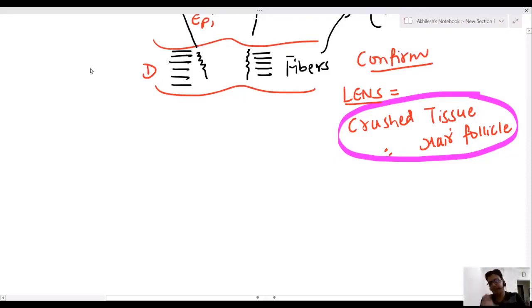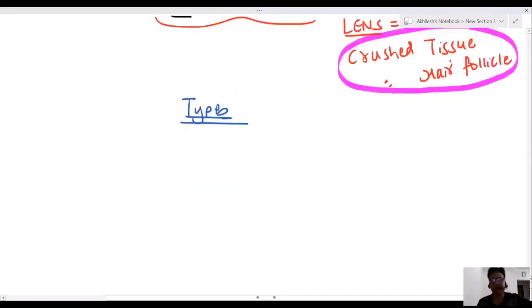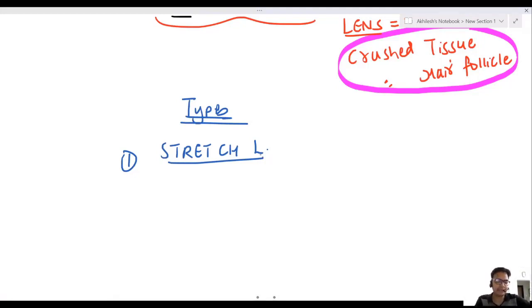Okay. Now, sir, see what are the types of laceration? Number one is stretch laceration. Sir, it's a very simple one.